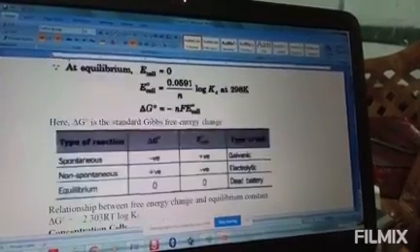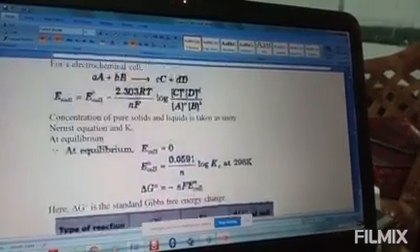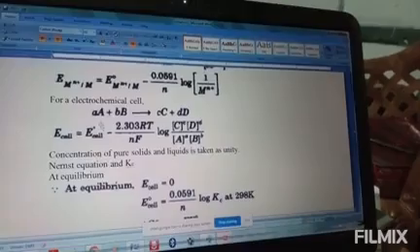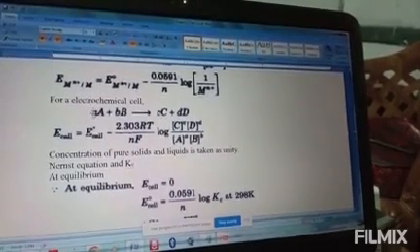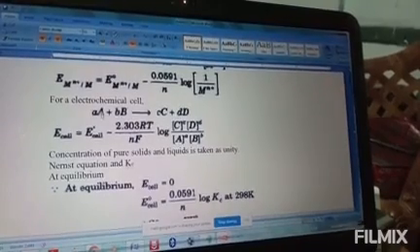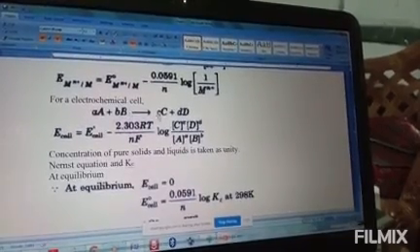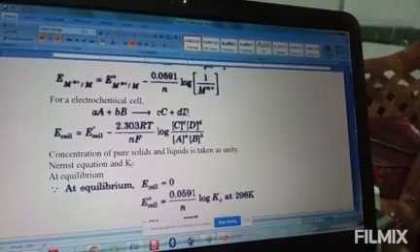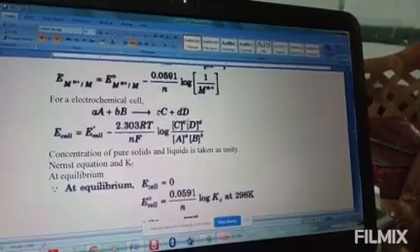Now the same equation, let us take it for a general equation: a A plus b B gives c C plus d D. The stoichiometric coefficient of A is small a and the reactant is A, stoichiometric coefficient b and reactant B. When these two combine, you get product C with stoichiometric coefficient c, and product D with stoichiometric coefficient d. So E cell equals E naught cell minus 2.303 RT by nF, log of the product concentration. The stoichiometric coefficient rises as a power.